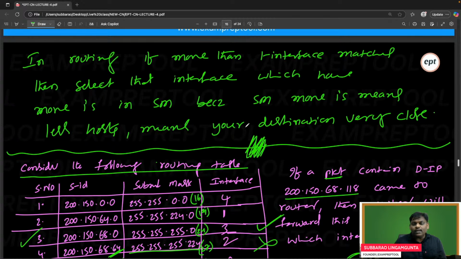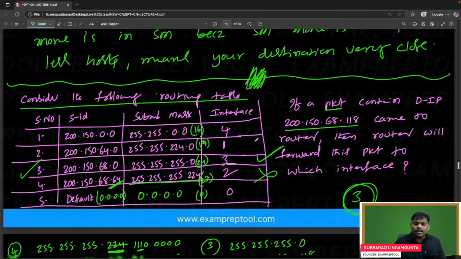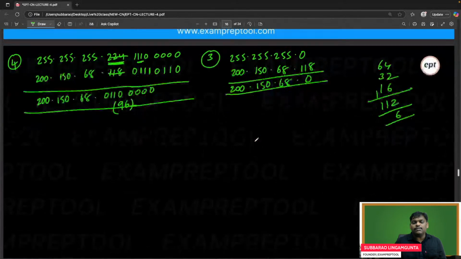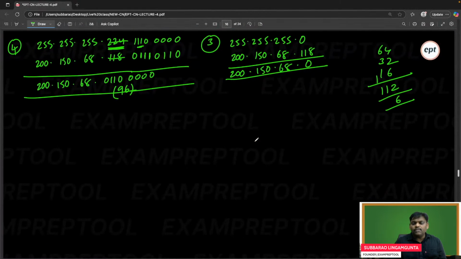Someone said interface 3, correct answer. Exactly. Interface 3 is the answer for this. The answer is the third interface.